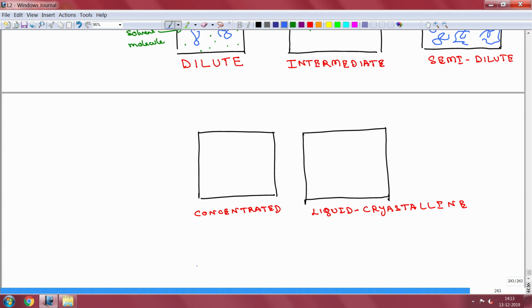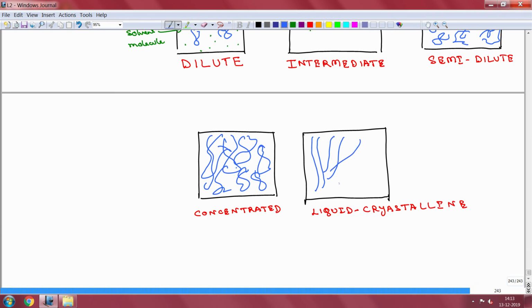In this concentrated case, you have a much larger number of polymer molecules, but they are still scattered in an isotropic way. In the liquid crystalline, certain order can start to emerge in the system. Okay. So, the polymer molecules are very large in number, but there is some amount of anisotropy that has started to come about.